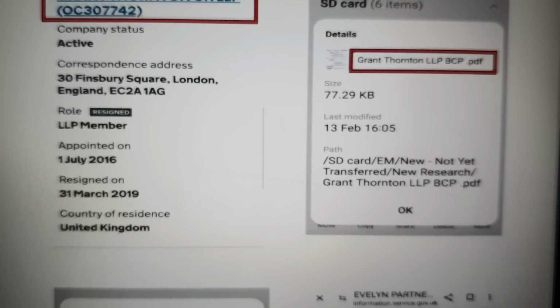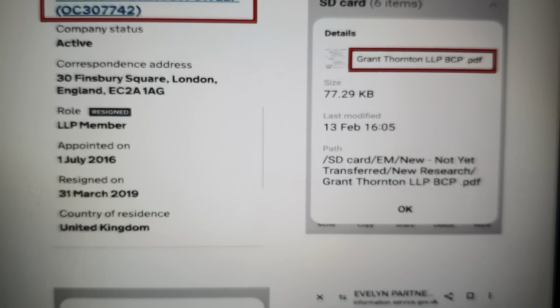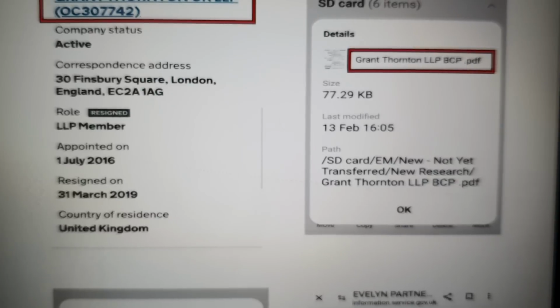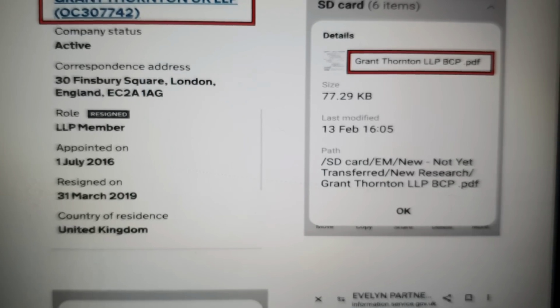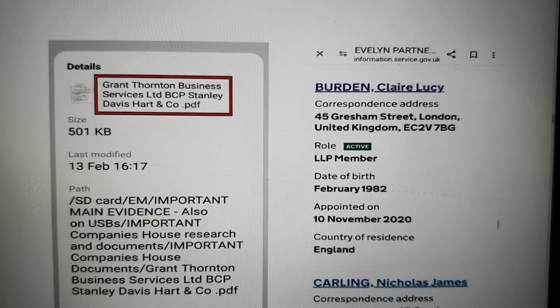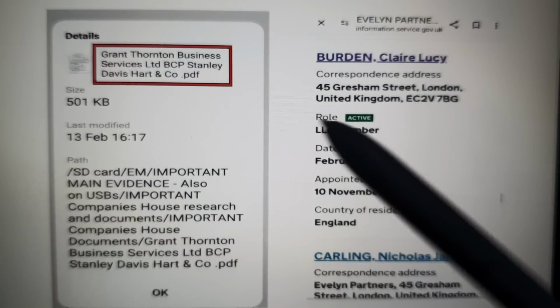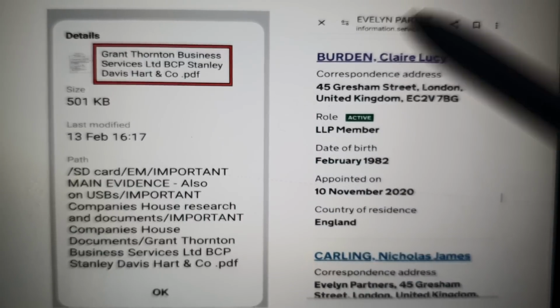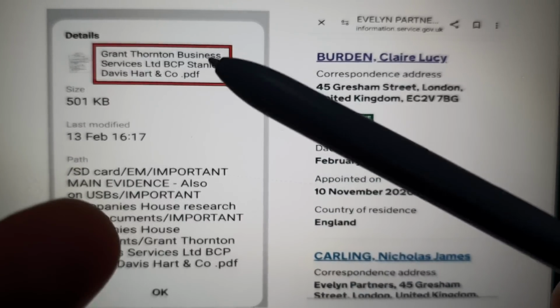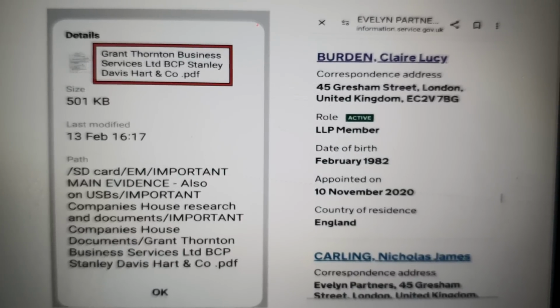Grant Thornton linked to Bournemouth, Christchurch and Poole Council document. Now I do suggest if you're going to look at any other documents first that I've created, go and look at the Bournemouth, Christchurch and Poole Council document, followed by the World Trade Centre document, because they have guides written within those documents, and you'll be able to follow the guide through the document and see the fraud, see the evidential links. And Grant Thornton linked to Bournemouth, Christchurch and Poole Council, which is the area where Tobias Ellwood works, where my company is based, etc. And here you can see that it links through to Stanley Davis and Hart & Co via Grant Thornton, and also to BCP Council. And that's important because they link through to the fraud all the way through.